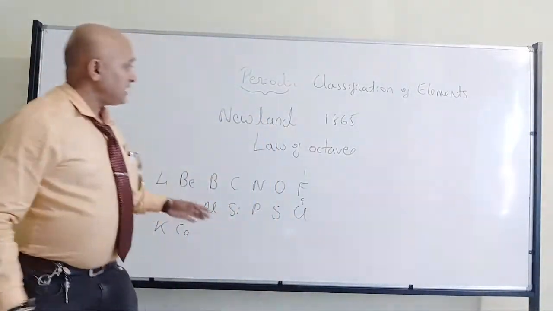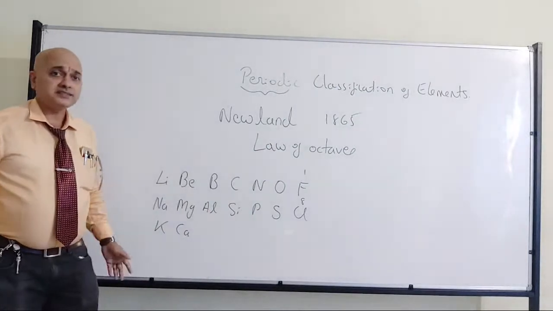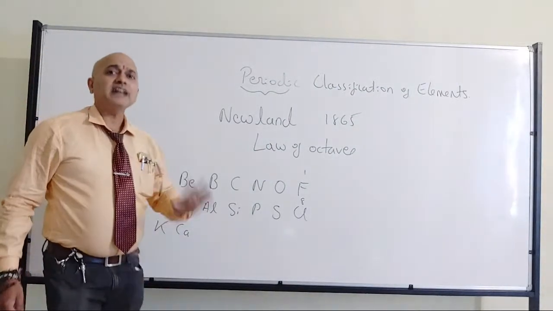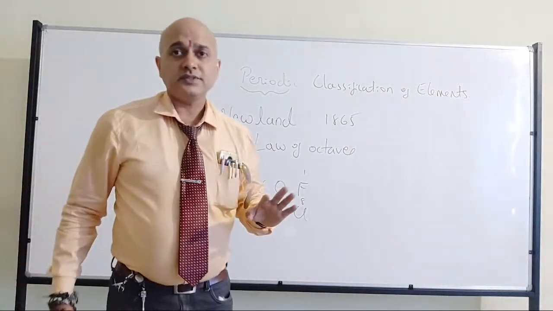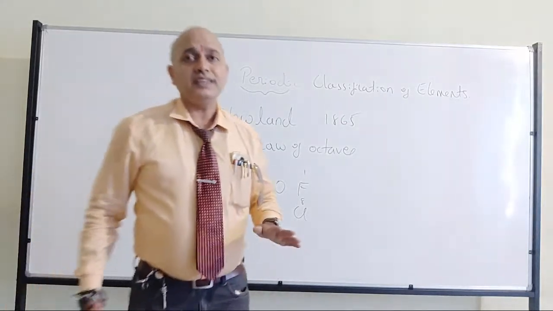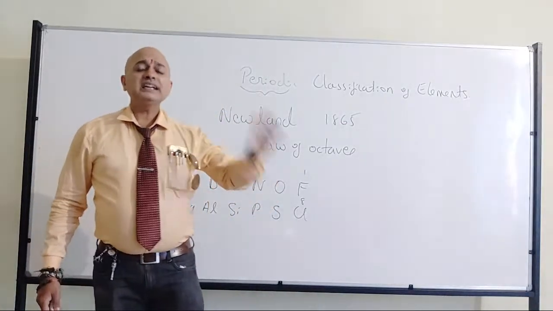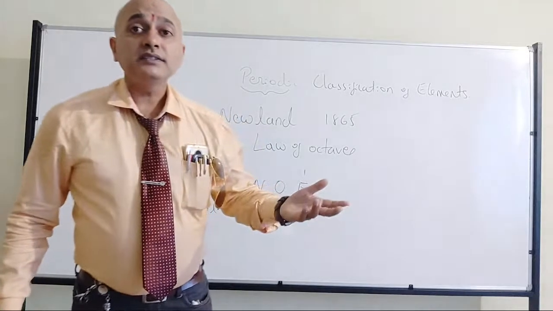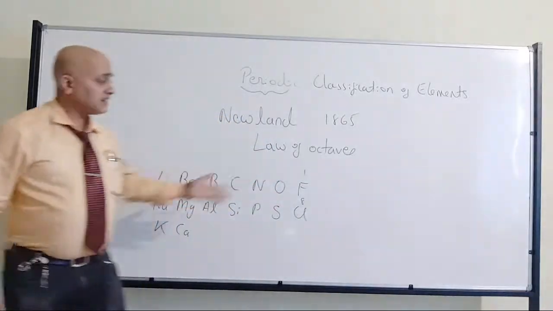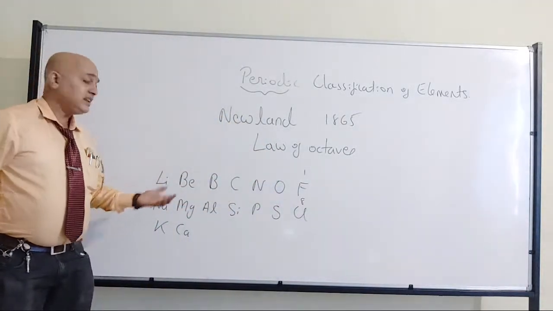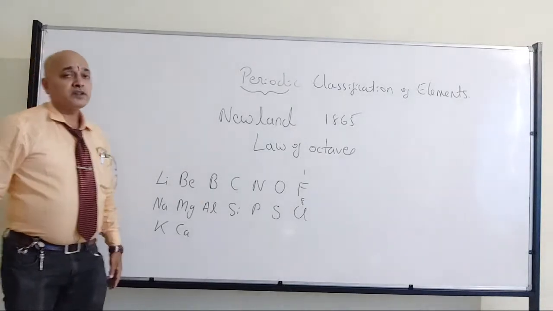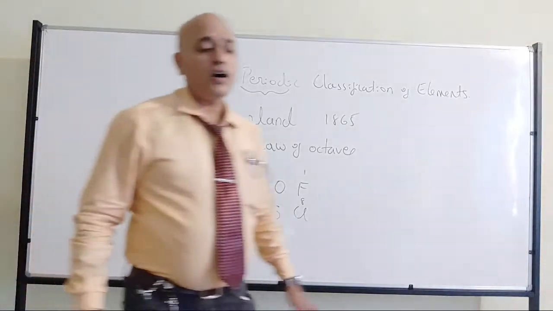So what I mean to tell you, what is the drawback of Newland's theory? It's up to calcium, not beyond that. Okay? He was able to do it up to calcium. Beyond that, it will not follow exactly this category. It will not follow. Fine? So that's where we have Newland's theory of law of octaves. Fine?